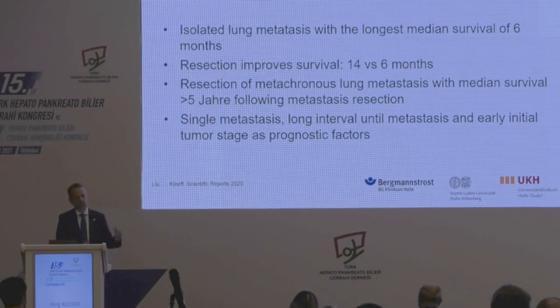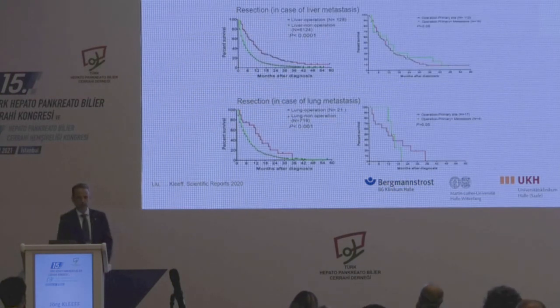And there were some risk factors or some positive factors. If it was only a single metastasis, obviously that was better than multiple metastases, and a long interval between metastases and primary tumor resection. Now, these are the survival curves for liver and for lung. So if you look on the left side, the right curve, these are patients with liver metastases that have been operated for the primary tumor plus minus metastases. And you can see here also in the SEER database, they have prolonged survival.